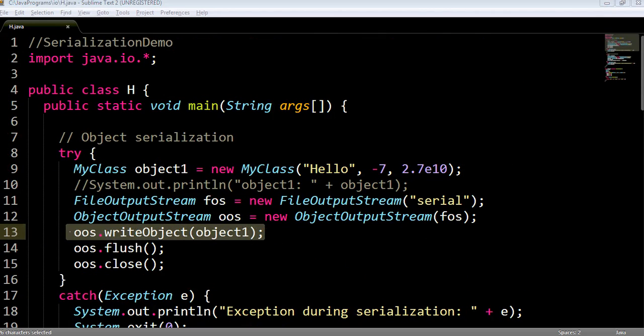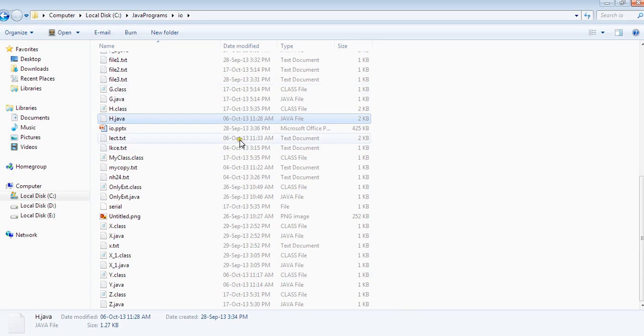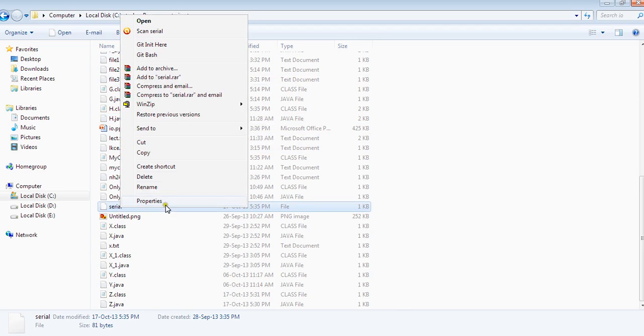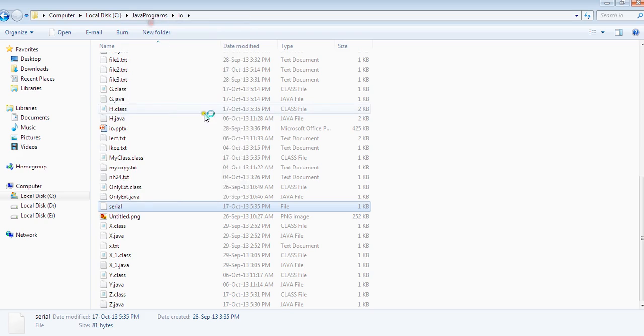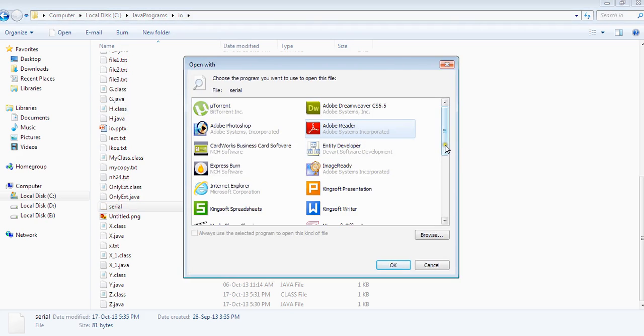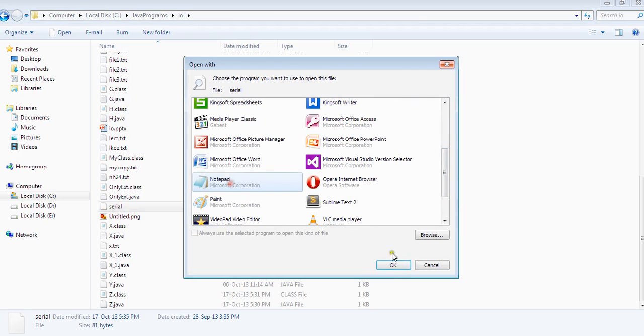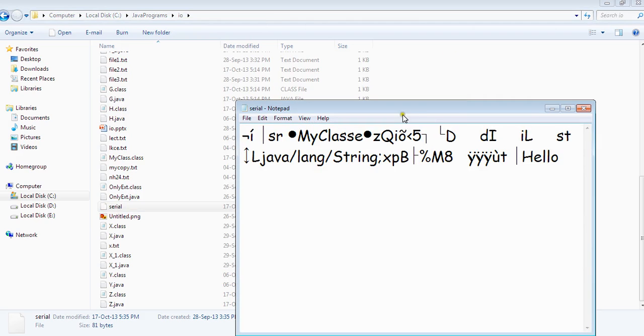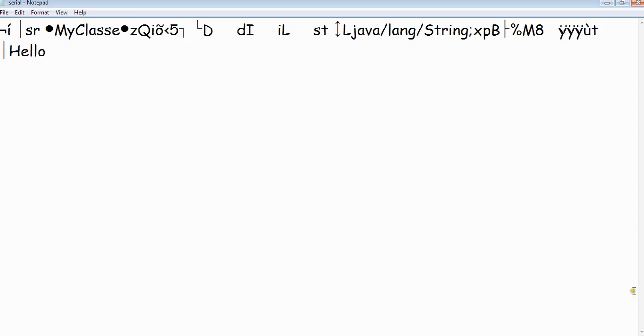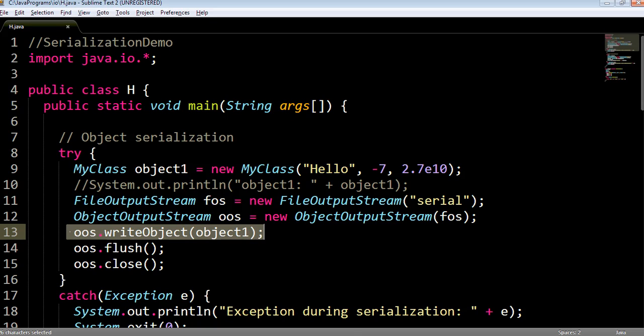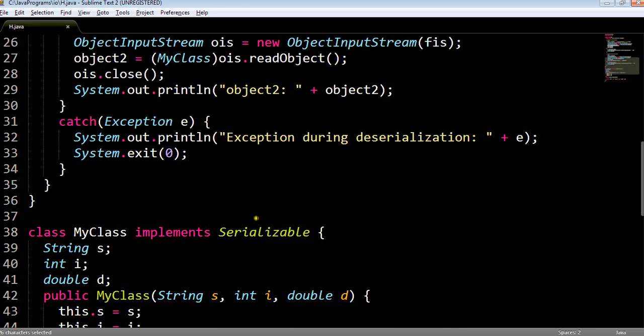Now if we go into our directory and see the file serial, we will be able to locate it. Now if I open the file in Notepad, we will be able to view the format in which the object is stored. Now this is our object of class MyClass. This is saved in binary. Please do not alter the contents of this file, otherwise you will not be able to retrieve the object. So it is always possible in Java to save objects into some persistent storage.